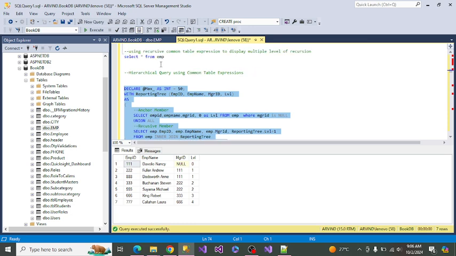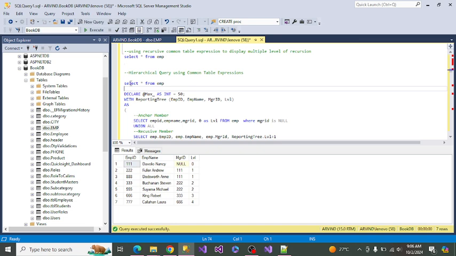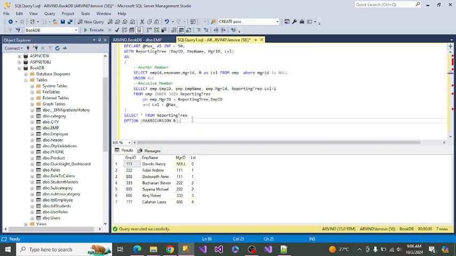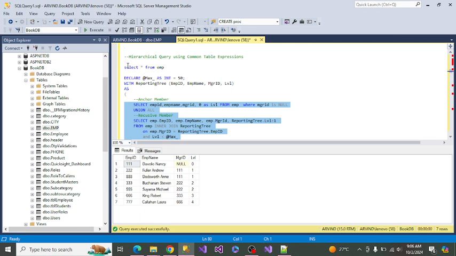If you run this query in the same way, that can be very useful for you. If you run this one along with this one, that is going to be very useful.